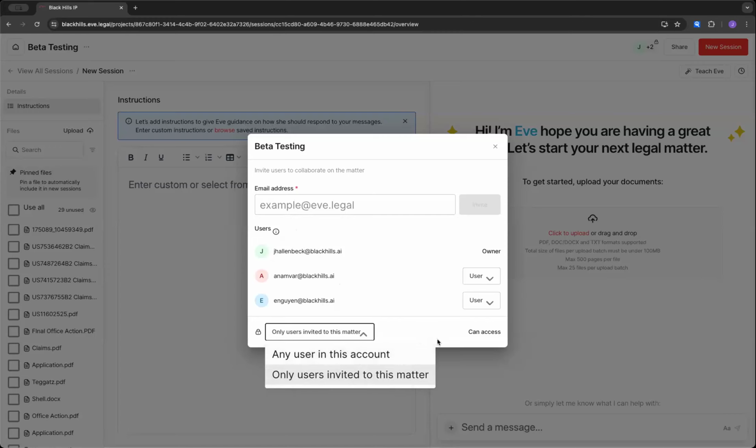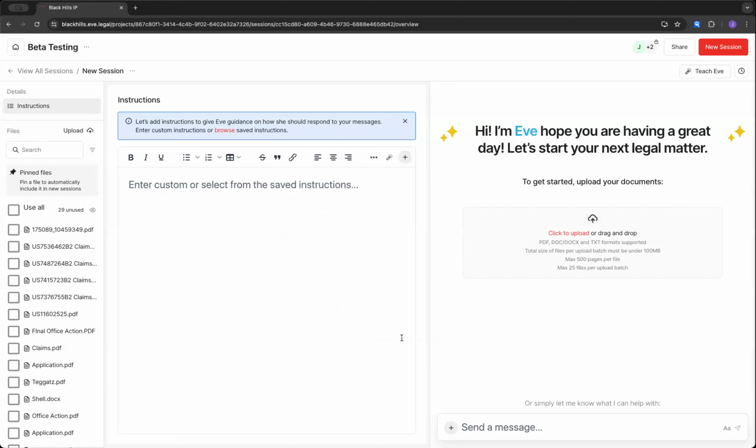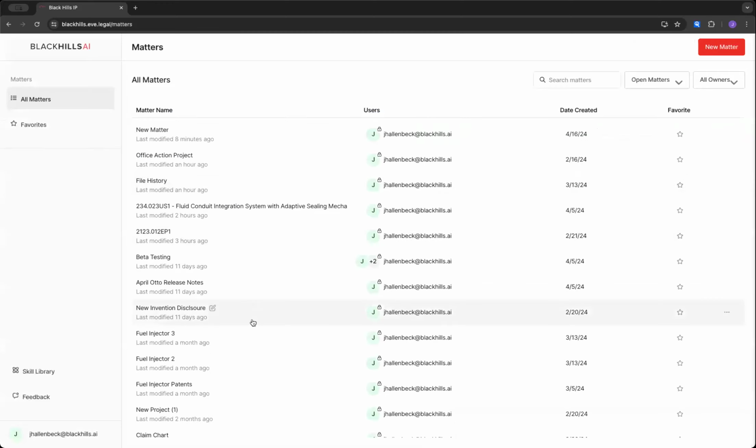So that would allow them to access the projects, and they can access my sessions, but they cannot edit them. They can't modify them. They could view them, but they can create their own sessions within that project. So that enables some collaboration on that. That's good. Many of these things are in response to requests that we've had from users. Okay.